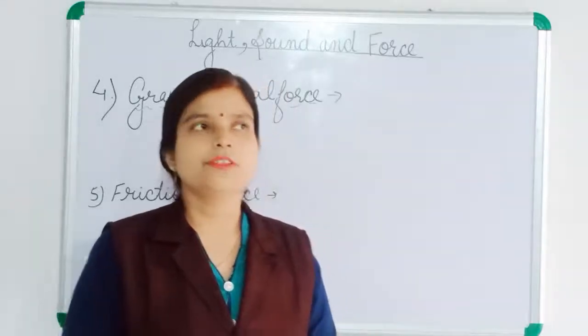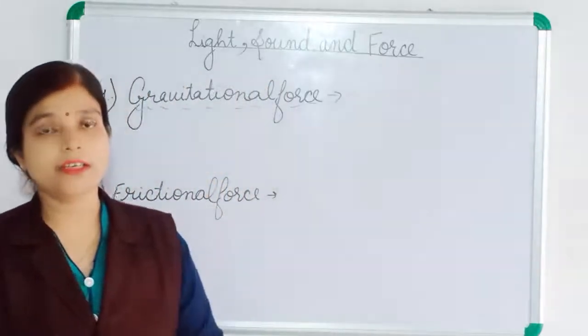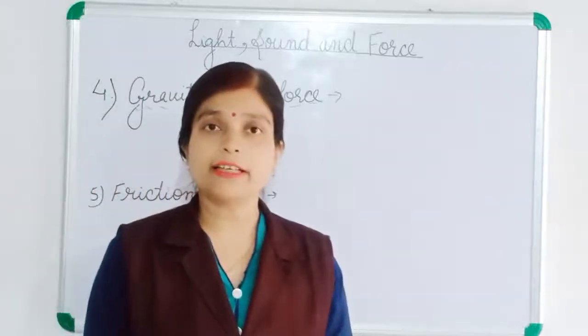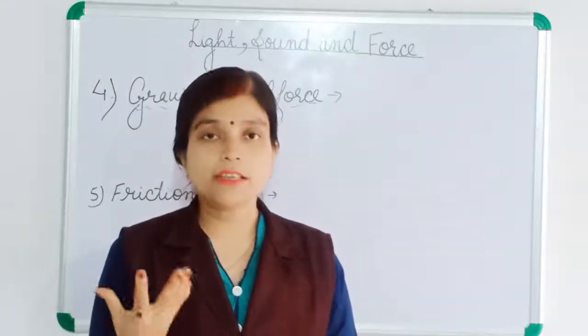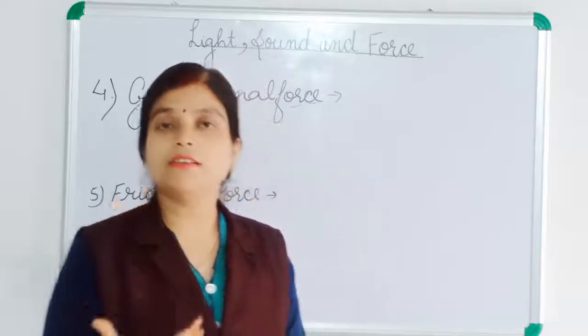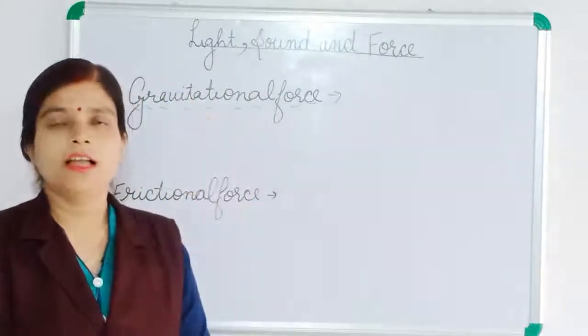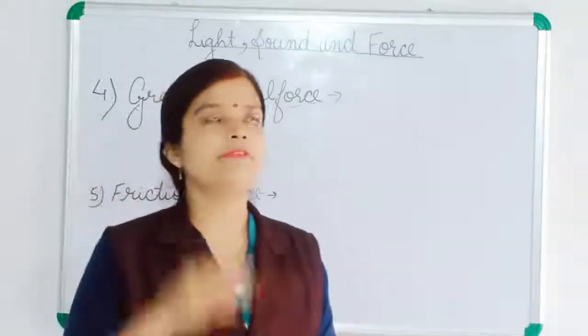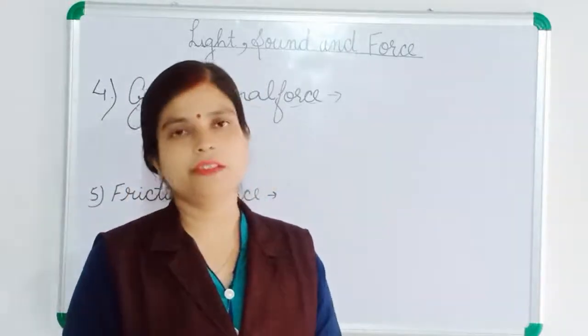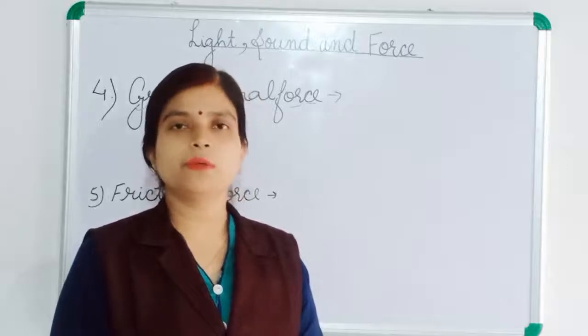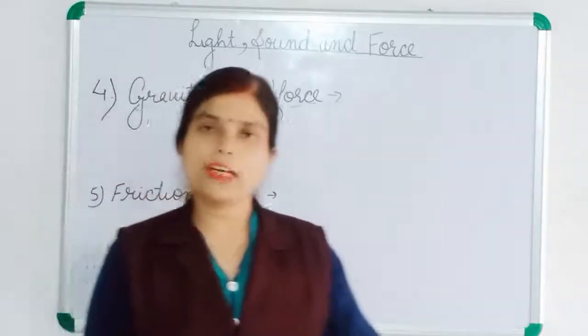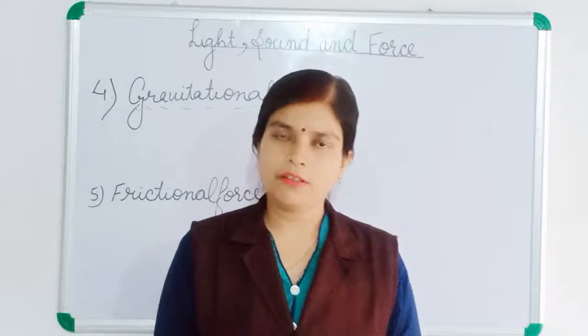So children, the earth's pull attracts everything, just like a magnet, okay? Earth pulls all things towards itself. And due to this pull everything comes down towards the earth. This pull is known as force of gravity or gravitational pull, okay?